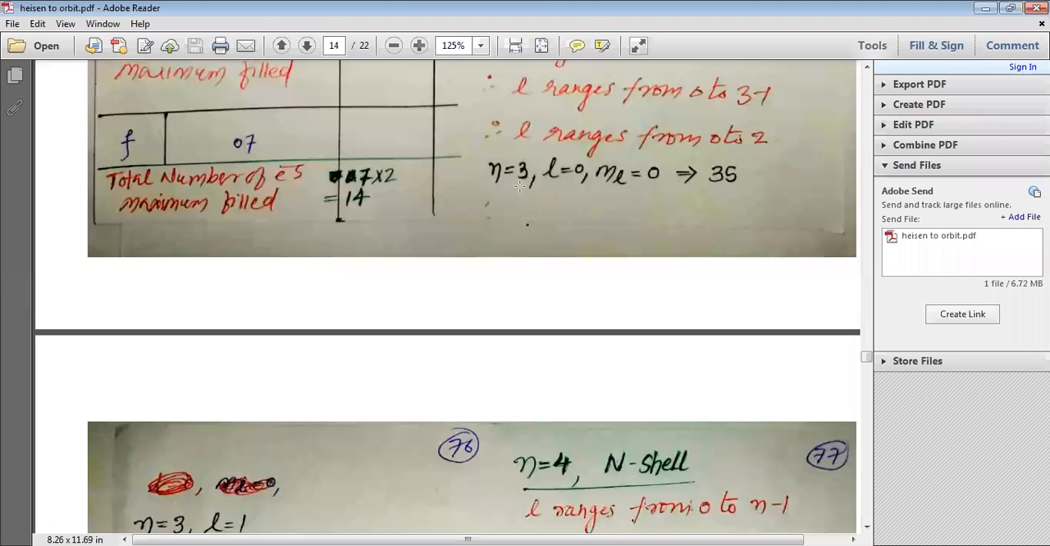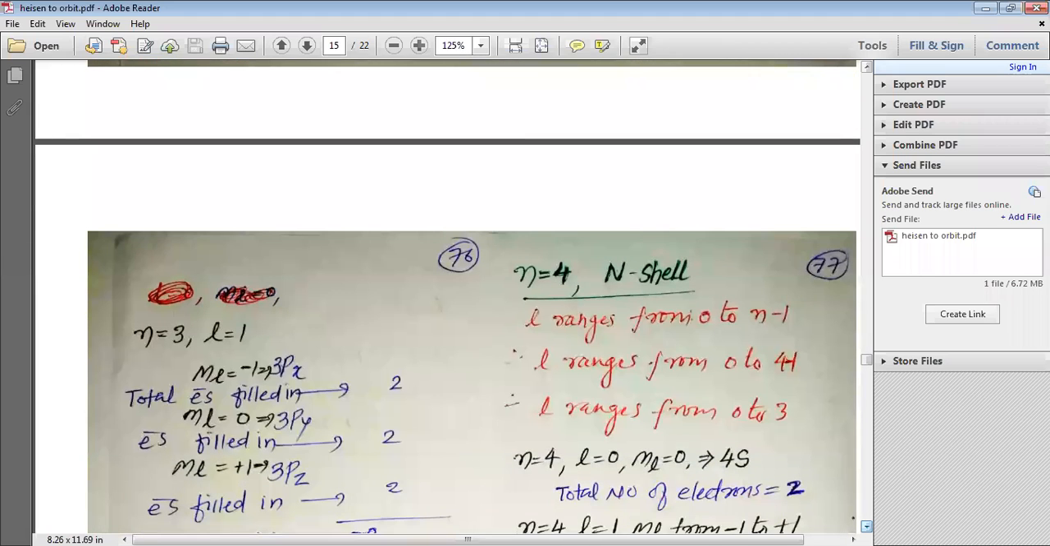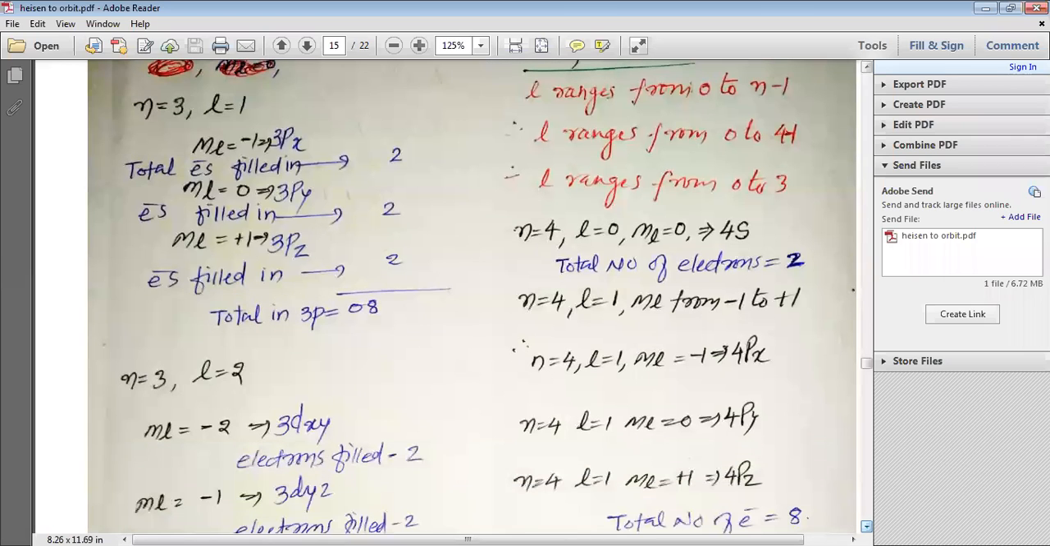Please remember that n is equal to 3 represents this 3, L is equal to 0 represents S, L is equal to 1 represents P, L is equal to 2 represents D, L is equal to 3 represents F. So again you can see here when n is equal to 3, L can have the value of 1. That means ML ranges from minus 1 to plus 1. So when ML is equal to minus 1, we have 3px, where the total number of electrons maximum that can be filled are 2.